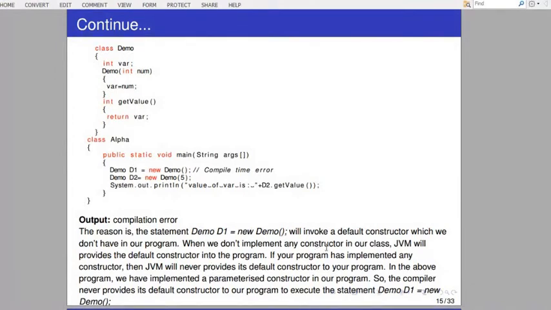When we do not implement any constructor in our class, JVM will provide the default constructor into the program. If your program has implemented any constructor, then JVM will never provide its default constructor to your program. In the above program, we have implemented a parameterized constructor, so the compiler never provides its default constructor to execute the statement demo d1 equal to new demo.